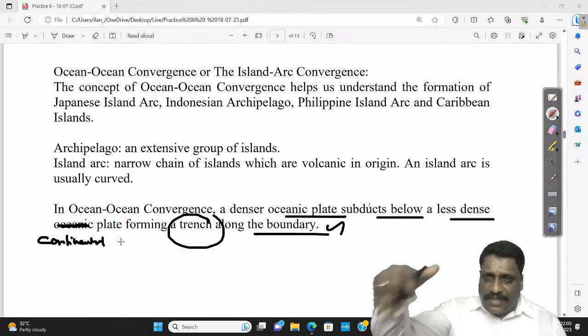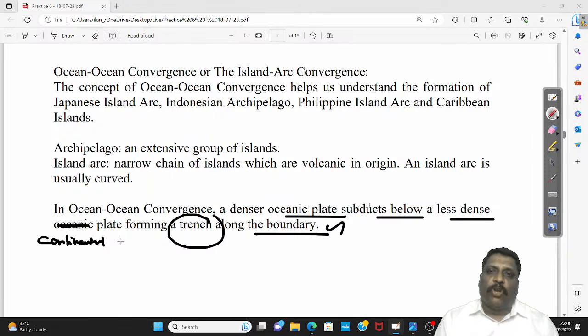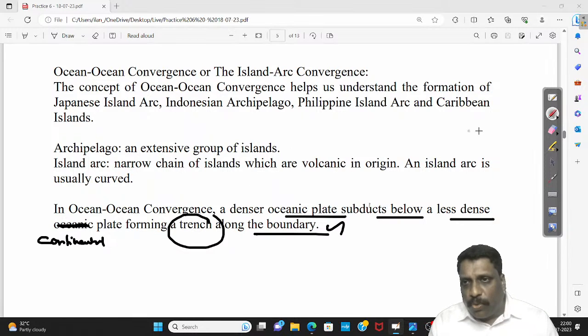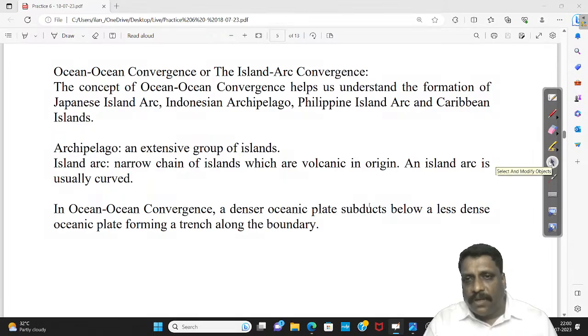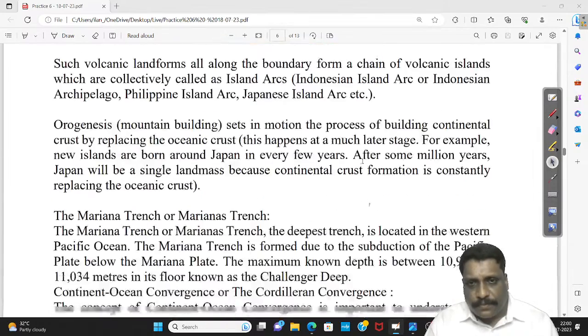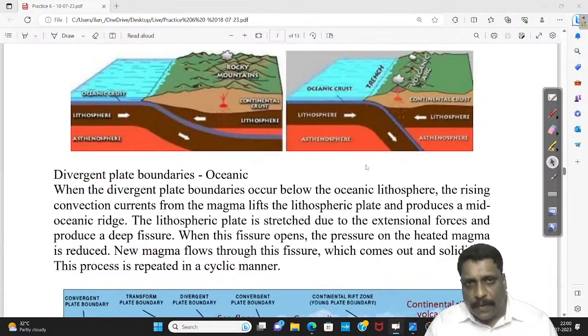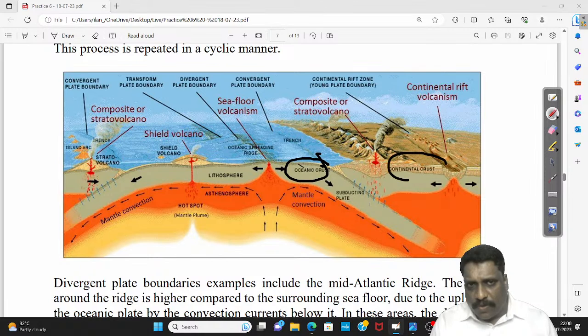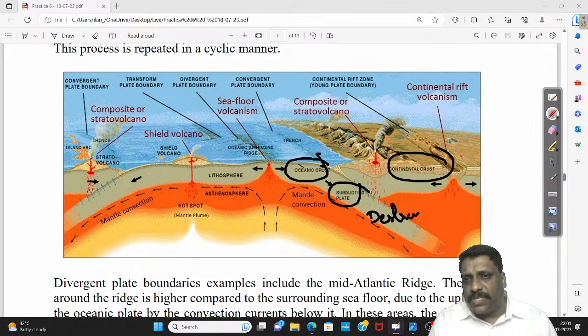And not only that, this trench, my dear friend, somewhere it goes for a destruction. Subduction will lead to destruction. Maybe this diagram will give a larger picture. See here, wherever this oceanic crust and continental crust go for a convergence, it results in subduction. Subduction results in destruction. What is destruction? Melting of rocks, you call them destruction.